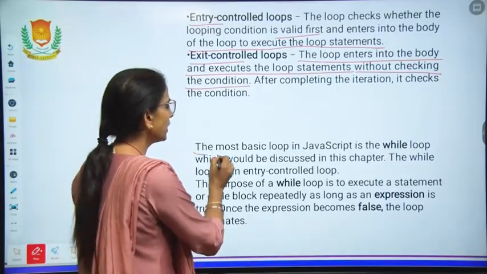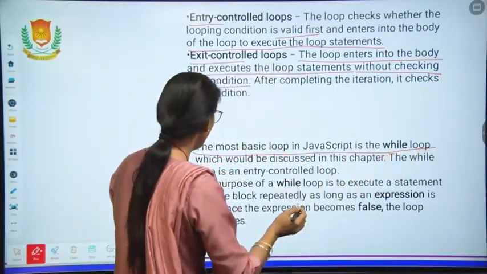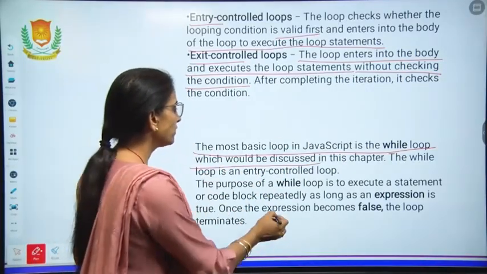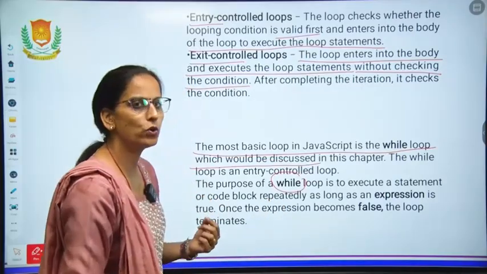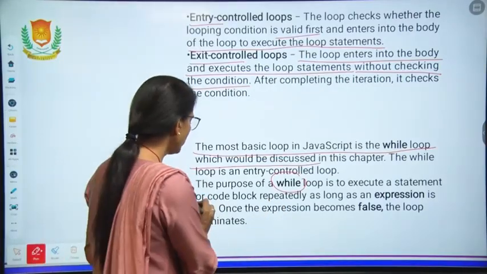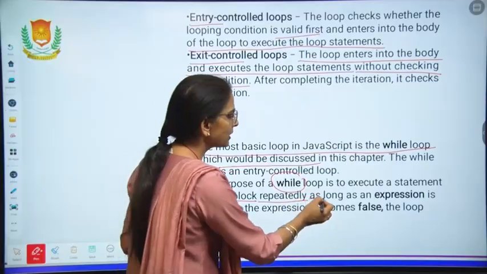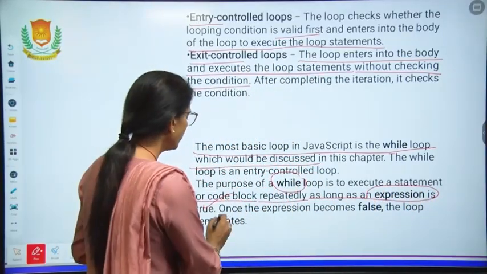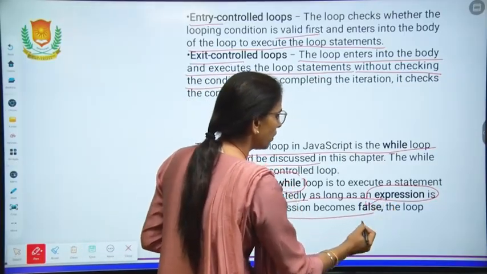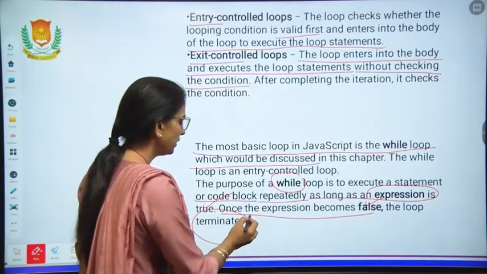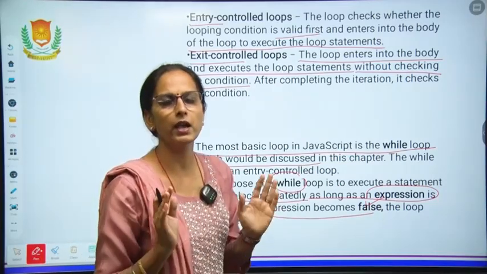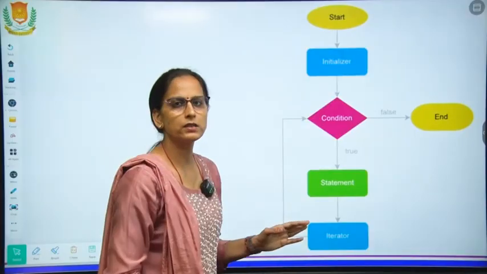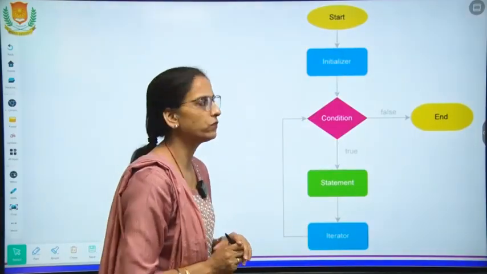The most basic loop in JavaScript is the while loop, which will be discussed in this chapter. The purpose of the while loop is to execute a block of statements repeatedly as long as the expression is true. If the condition becomes false, then the loop will be terminated. So we will understand this concept of looping with the help of this flowchart.